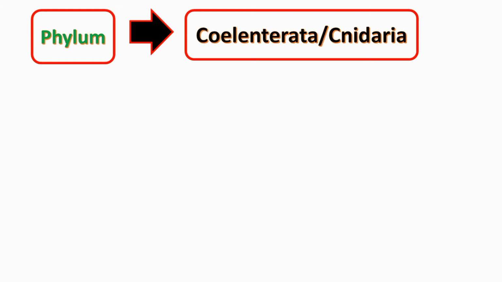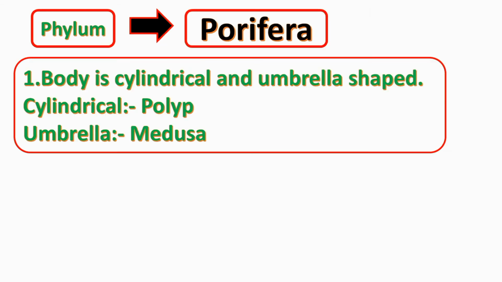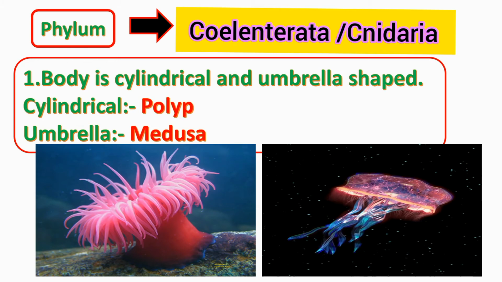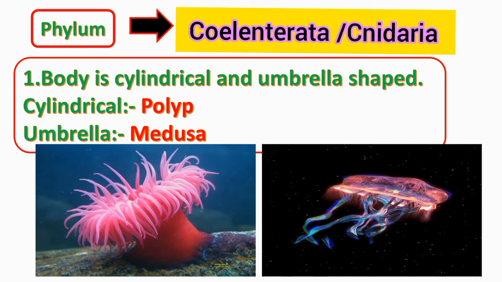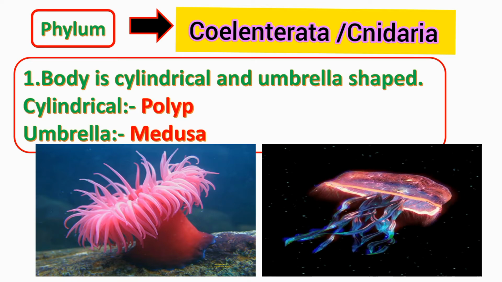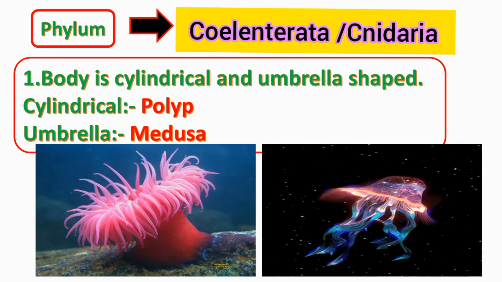Next phylum is Coelenterata, which is also called Cnidaria. Body of these animals is cylindrical or umbrella shaped. An animal with a cylindrical body is called a polyp, and if it is umbrella like, it is called a medusa.